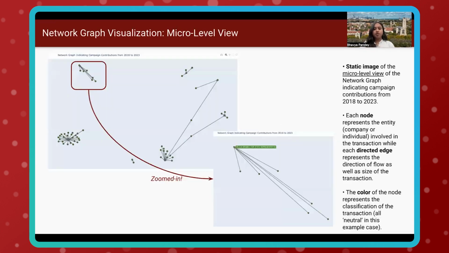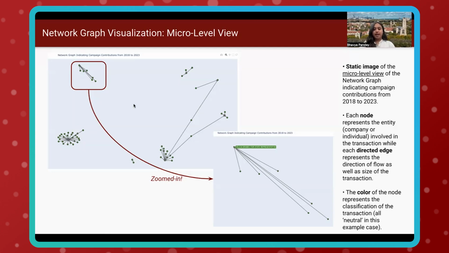This is a sample of the micro-level view visualization. This is a static image of what would be an interactive micro-level view of the network graph indicating campaign contributions from 2018 to 2023. The sample graph shows the directed flow of campaign contributions to sample entity Felicia Brabeck for state representative from the 2018-2023 data sample.